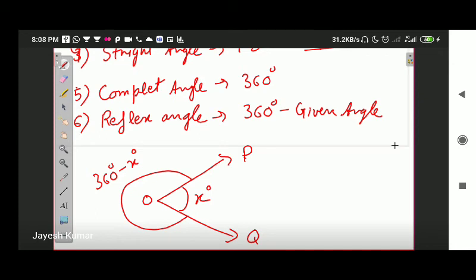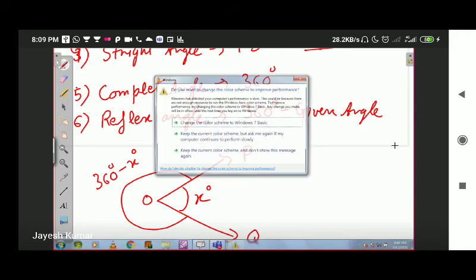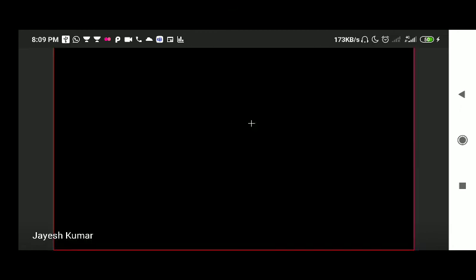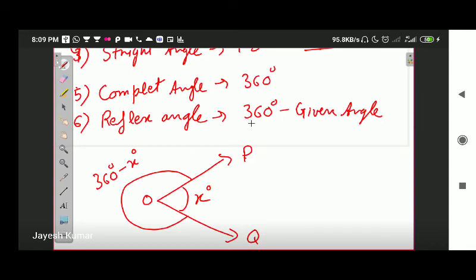But if I write a name on the book, suppose I write Harsh Kumar Vardhan, then the book belongs to Harsh Vardhan. The same with the reflex angle. A reflex angle in itself does not exist. If there is an angle, then there is going to be its reflex angle.